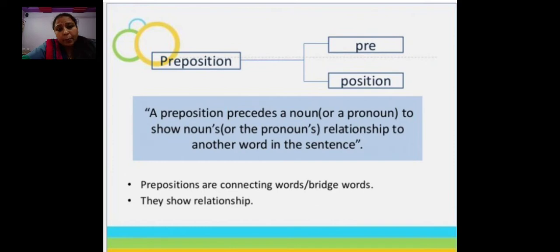Prepositions are connecting words, they are bridge words. They show relationship. Got it?